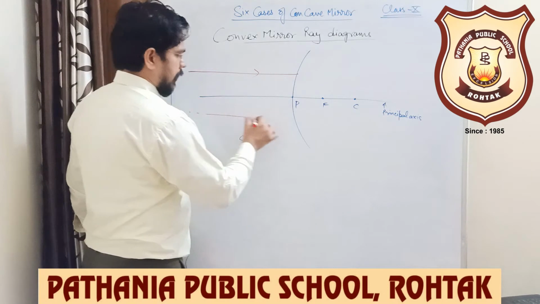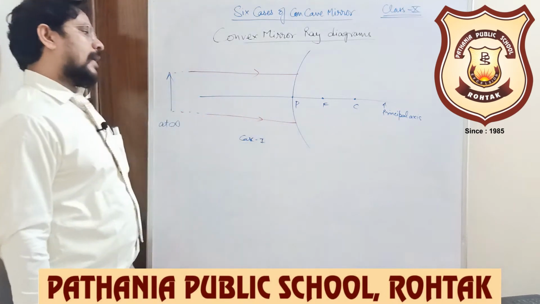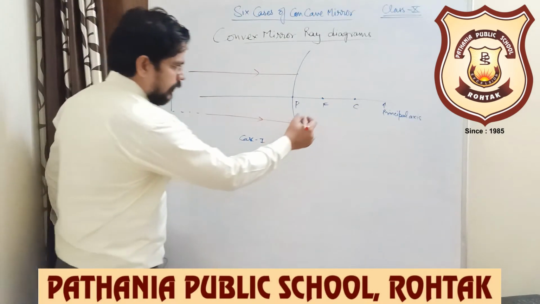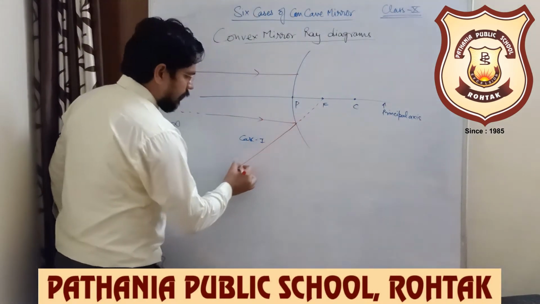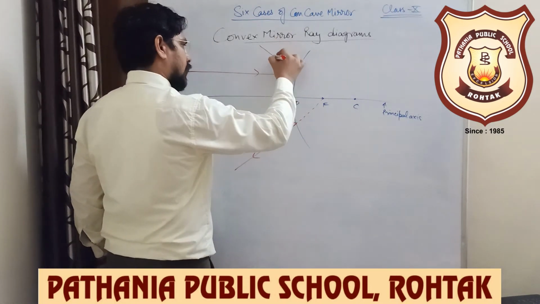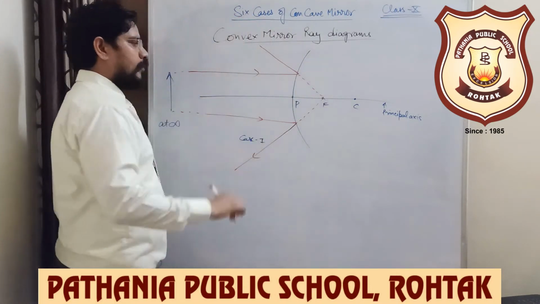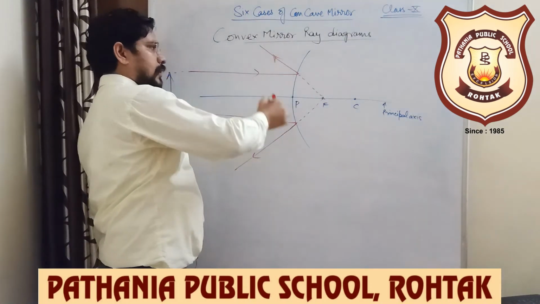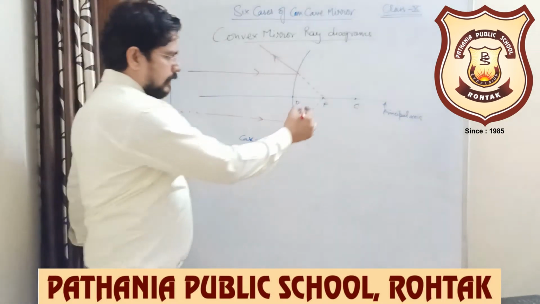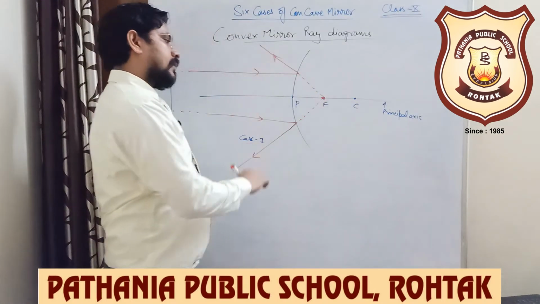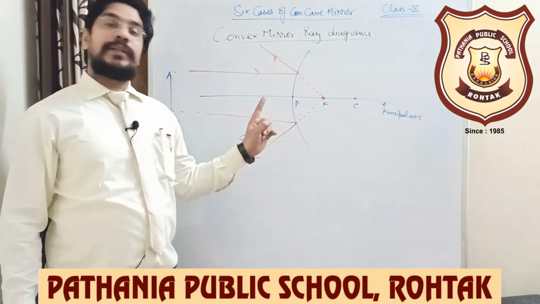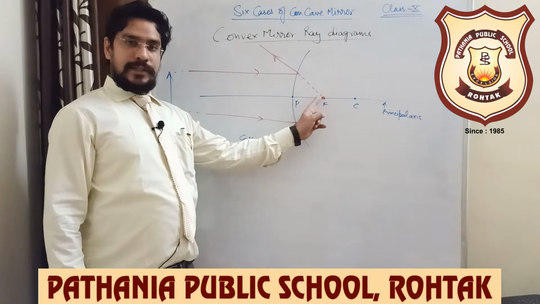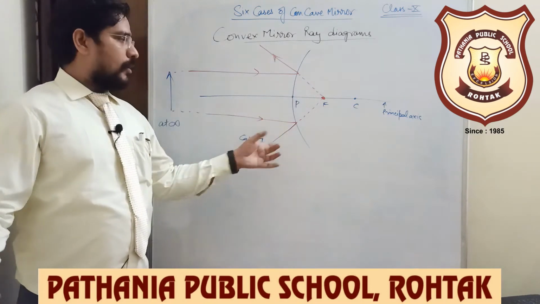So rule 1: any ray of light which is coming parallel will reflect such that it appears that it is coming from focus. These rays of light after reflection are never going to meet, but it appears that they are going to meet at focus. So what is going to be the nature of image? Yes, virtual. Size, point sized, highly diminished. Magnification is going to be 0, point sized image.